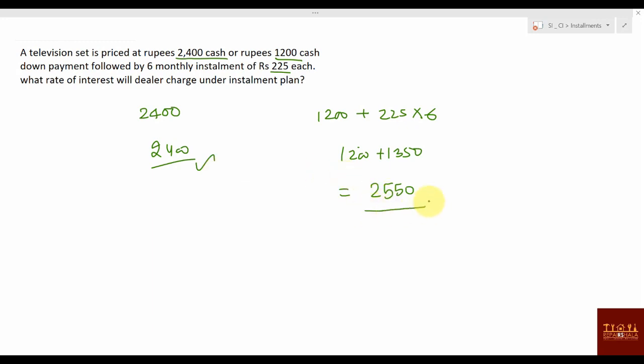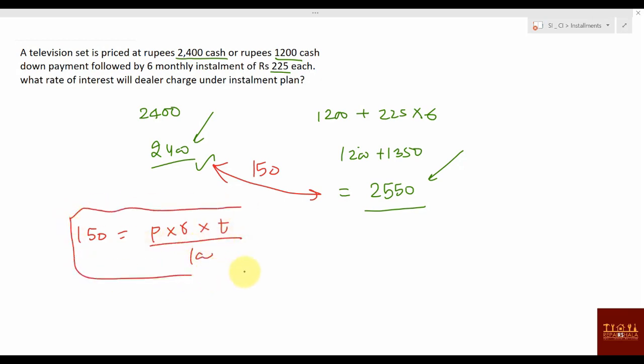How much you are paying? 2550. Okay. Now understand one thing. This much is the MRP and you are paying this much. How much interest you are paying here? You can say interest, how much you are paying? 150 rupees. If I write that this interest equal to principal into rate of interest into time divided by 100, will it be fine?